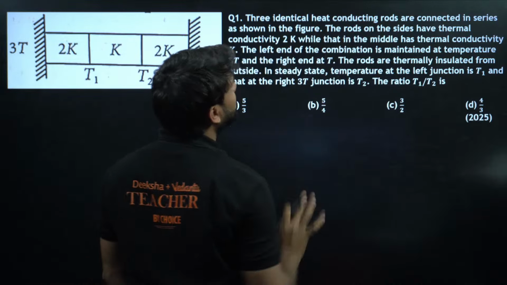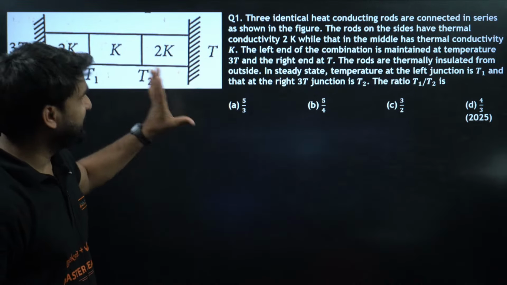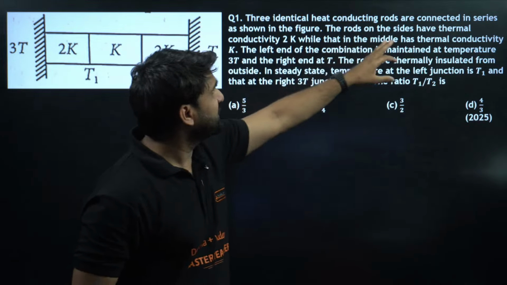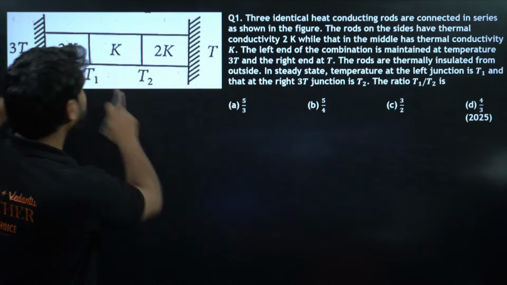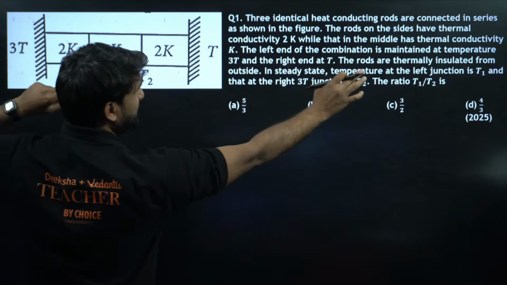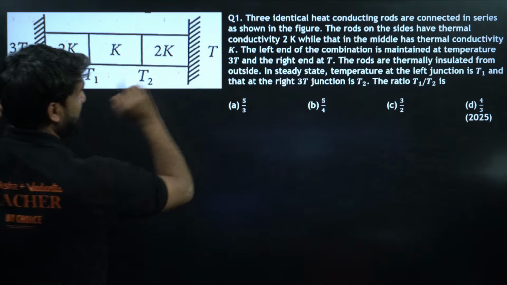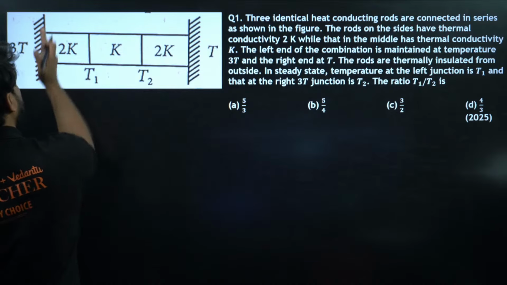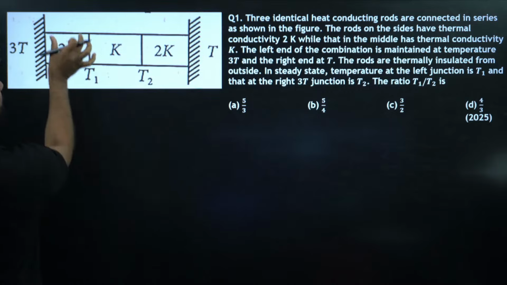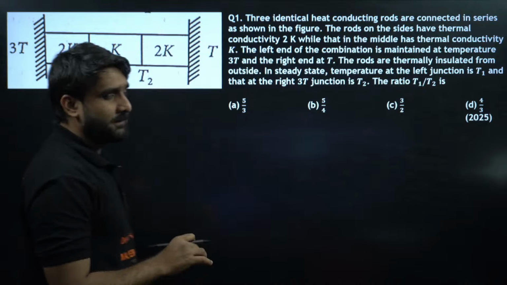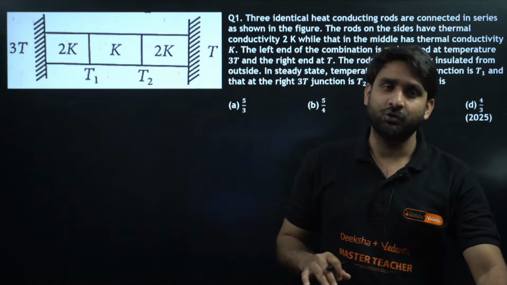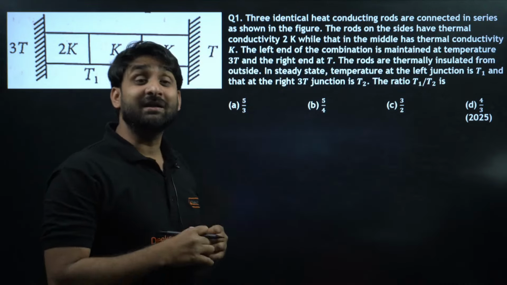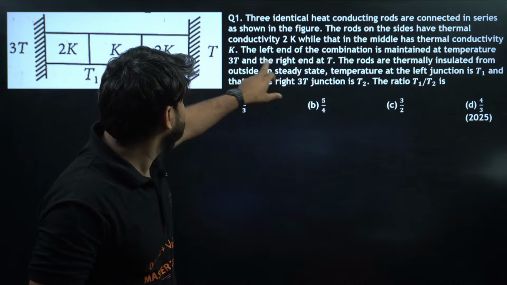So three identical heat conducting rods are connected in series. As shown in the figure, the rods on the sides have thermal conductivity 2K, while that in the middle has thermal conductivity K. The left end of the combination is maintained at temperature 3T. There are three rods, and all three are identical, so their area and length are equal. These three rods are connected in a series combination.